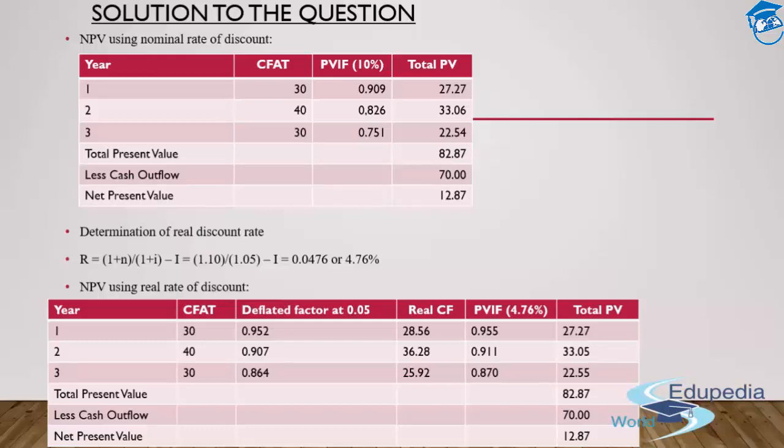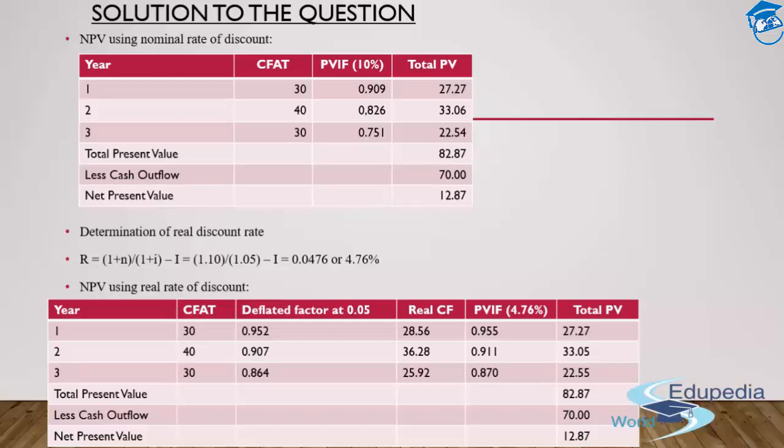So that will be simple. 1.10 divided by 1.05 minus 1, so it's going to be 0.0476. So that will be 4.76%. My nominal discount rate was 10%. My real discount rate is 4.76%.